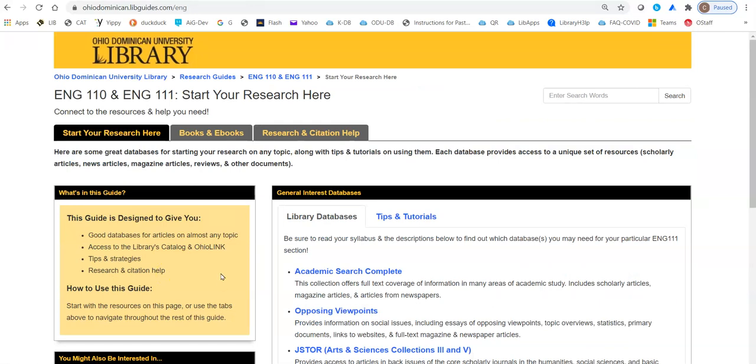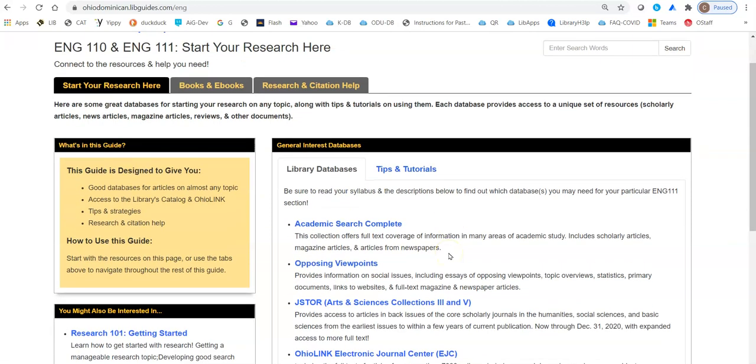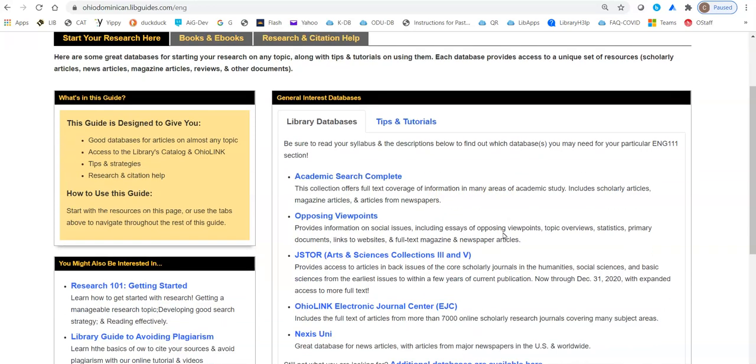And now at this point, most of our research guides will look very similar to this. They'll start you off with our top picks for our library databases for your research. And this is where you would start your research, potentially. English 111 and English 110 have, as you know, many different sections and many different professors teaching the course. For this class in particular, the top 2 databases I recommend, number one and absolutely number one, is Academic Search Complete. The other one would be OhioLink's Electronic Journal Center.